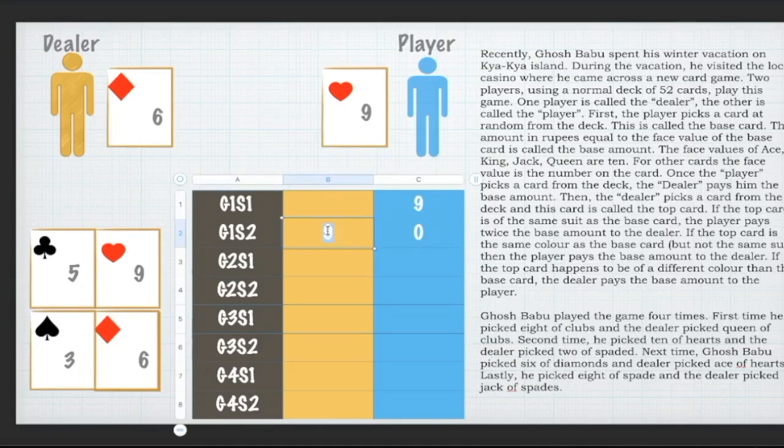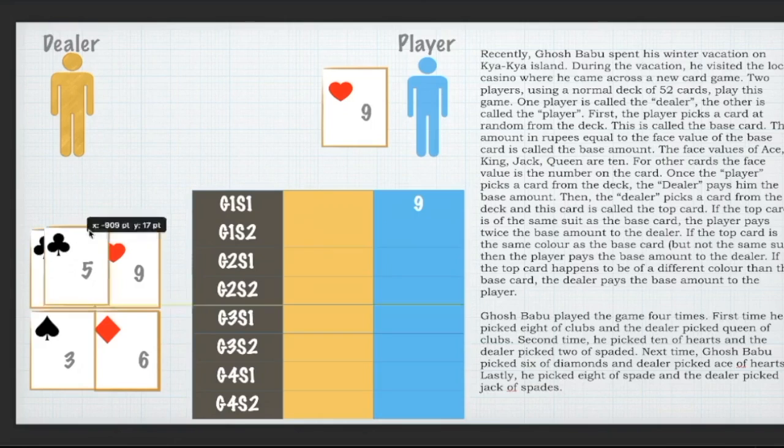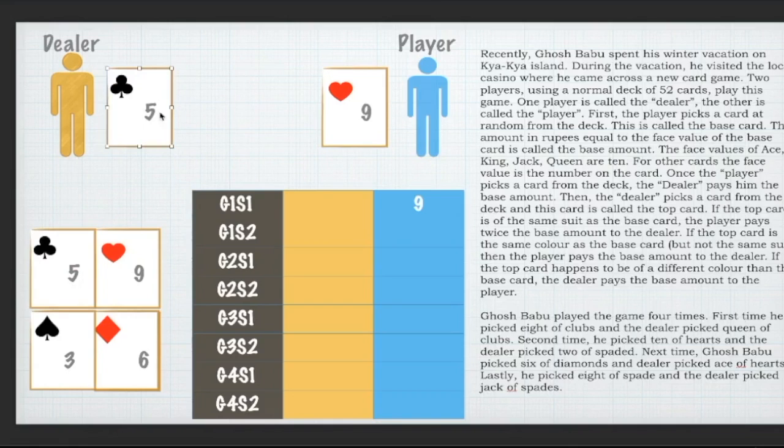Again, this is not the only scenario, so again let me reset my table back to step 1. Assume for a second that the player has picked up a 9 of hearts, and this time the dealer picks up a different color altogether. That different color could be spades or clubs, different from hearts. In this scenario, once again, now the player will not pay anything to the dealer. The dealer will again pay the player the same base amount. That means for the second step, the player will get 9 more rupees, or 9 plus 9, his total will become 18.